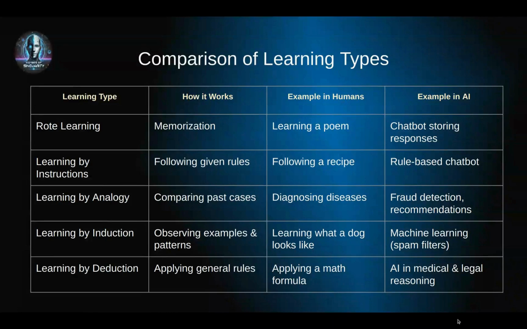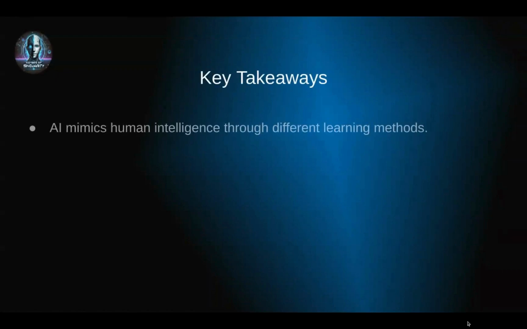Learning by induction allows AI to recognize patterns and generalize, as seen in spam filters. Finally, learning by deduction helps AI apply general rules to specific cases, like in medical or legal AI. Each learning type has its own strengths and limitations, and AI often uses a combination of these methods to function effectively.